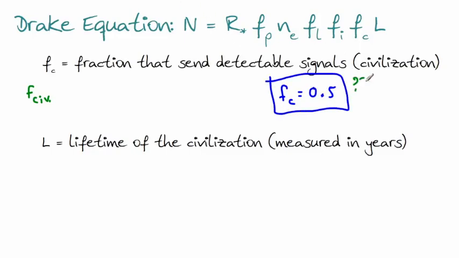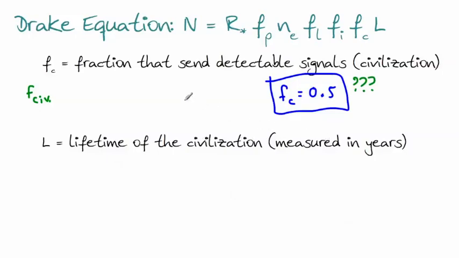But again, even worse. We have no idea here. Then L is the lifetime of civilization. That's because if they're capable of sending signals, how long until they kill each other off, maybe? This was exceptionally important, especially during the Cold War when this was actually devised. Because a lot of scientists were talking about how we're about to be at war with the Russians and maybe we're all going to kill ourselves off and maybe there won't be any humans left because we're going to use atomic weapons and everyone's going to die. So the lifetime of a civilization became something really important.